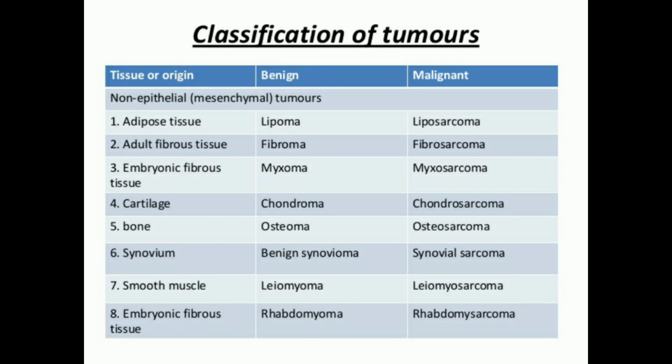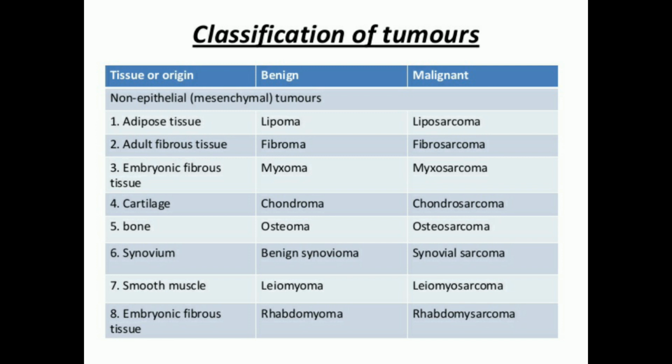If it is non-epithelial, that is called a mesenchymal tumor. If it is of adipose tissue, that is fat cells, it is called lipoma if it is benign, and liposarcoma if it is malignant. This sarcoma is mostly used whenever there is a non-epithelial or mesenchymal tumor, and carcinoma when we mostly take an epithelial one.